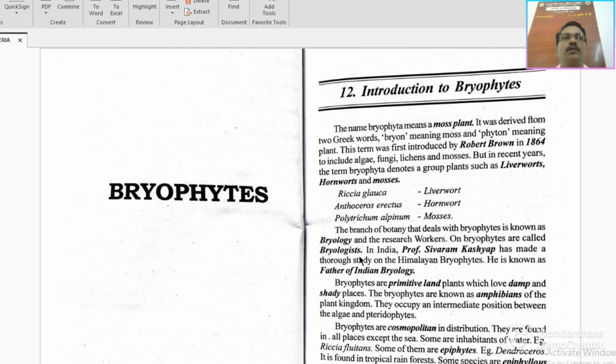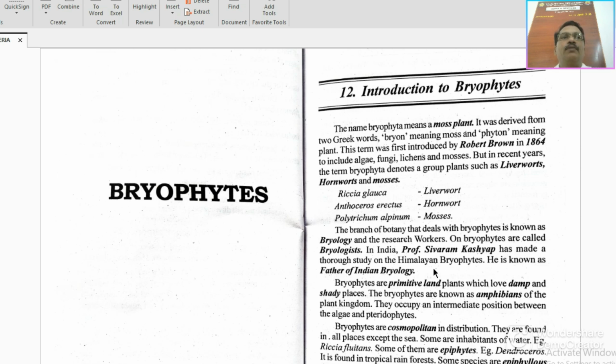In India, Professor Sivaram Kashyap has made a thorough study on Himalayan bryophytes because he has done enormous work on bryophytes, so we call him the father of Indian bryology, Professor Sivaram Kashyap.